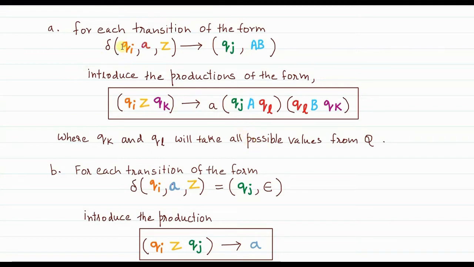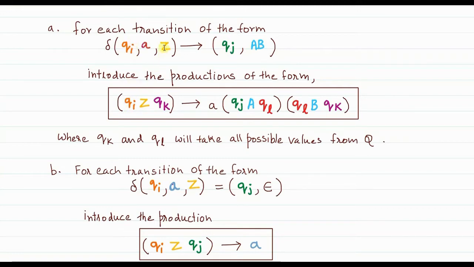So if the transition is of this type, then we introduce the production of the form Qi Z Qk gives A Qj A Ql, Ql B Qk. Now it is very simple. You know what Qi is? Qi is the state in which you were before the transition started. So that Qi, you have to write it here.